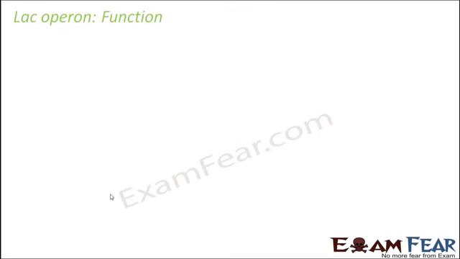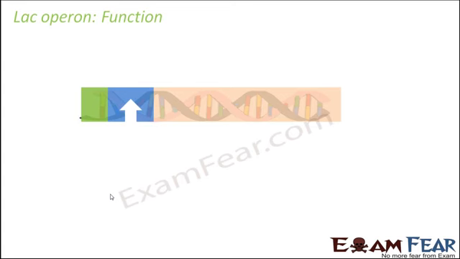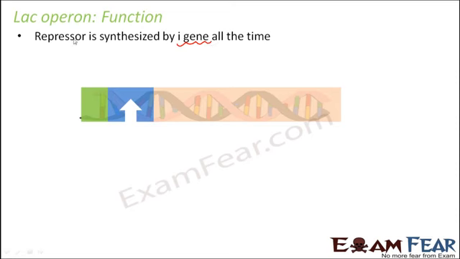So now let us look at the function of the lac operon. Let us start from the beginning. This is the promoter, this is the operator, and this region is the structural gene. As I said, the regulatory gene will be functional all the time. It will get expressed continuously. That means the regulatory gene, that is the I gene, is always active, so it is always synthesizing repressor. The specific repressor for the lac operon is being synthesized all the time, so the repressors are available all the time.